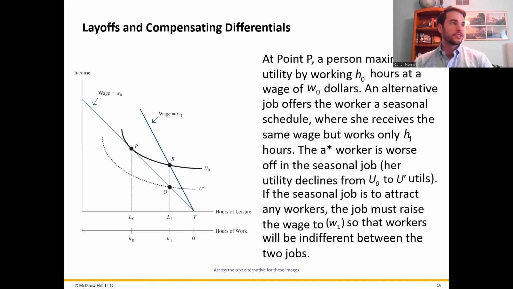At point R, the worker is going to be indifferent between the two jobs because they're both on the same utility curve. Now, this can also apply to jobs like construction, where you can't work year-round, at least in places like West Virginia or Pennsylvania, or jobs with a high chance of being laid off. It takes much higher wages to attract people to these jobs, especially when you're either guaranteed or very, very likely to be out of a job for at least some of the year.